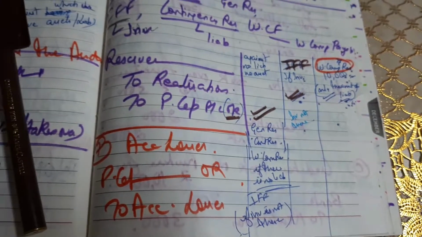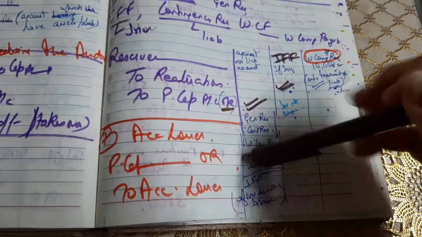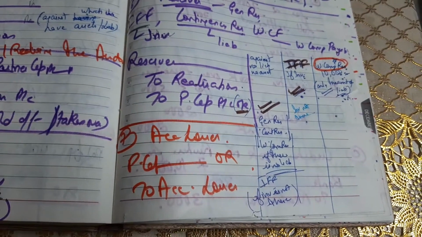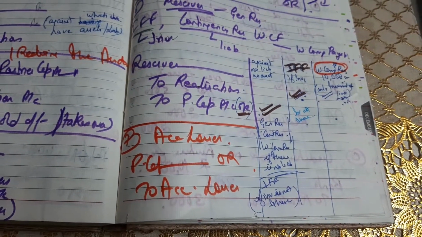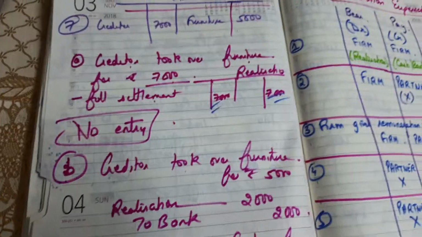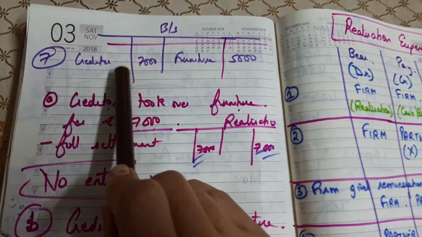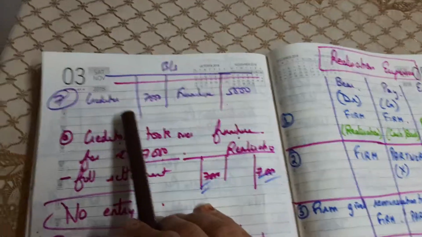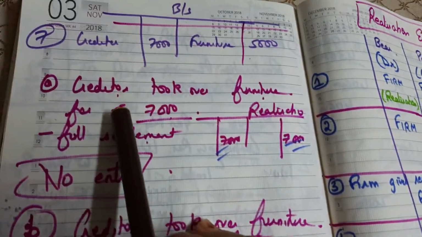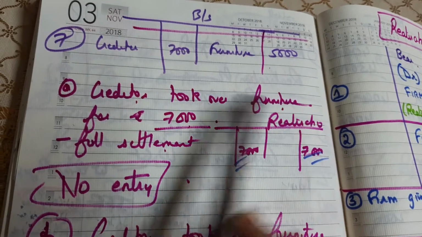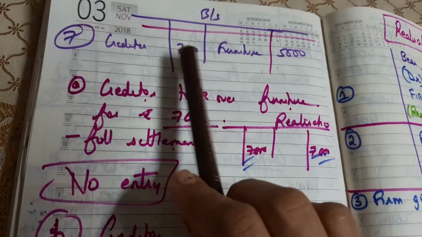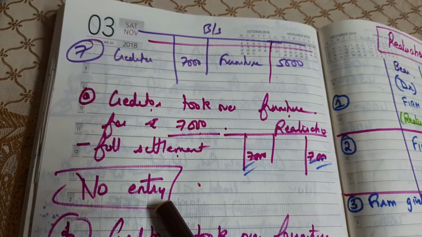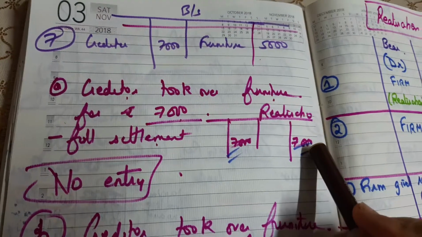Now regarding accumulated losses, all the accumulated losses are to be written off from the partners' capital account. So partners' capital account debit to accumulated losses, in the old ratio. Now, in case we have a creditor and furniture, basically one liability and one asset, and that asset is taken over by the creditor. When a creditor takes over the furniture in full settlement, don't see the amounts. Irrespective of the amounts, no journal entry will be passed. Because for selling of the assets, I am passing the entry here.